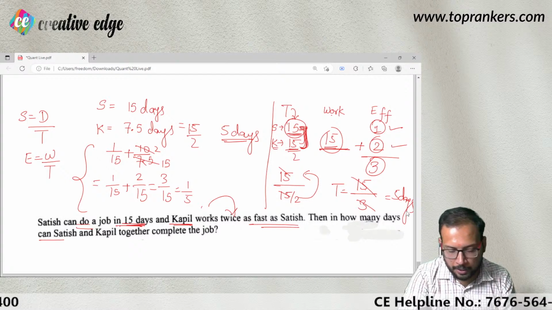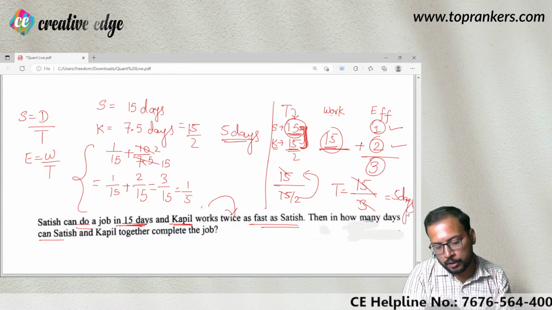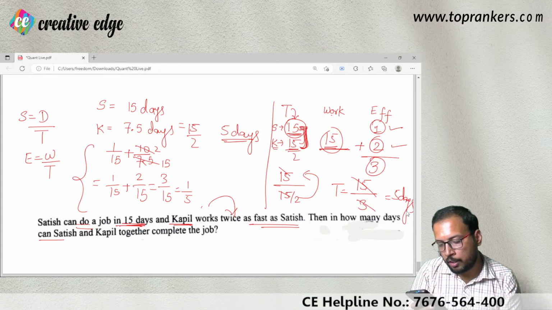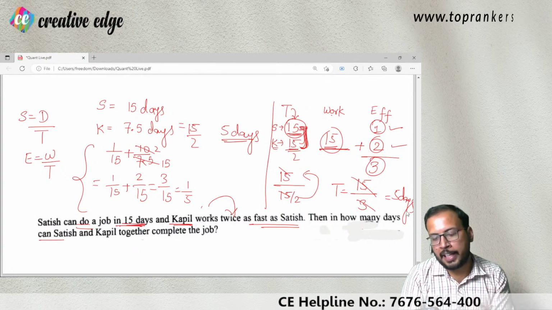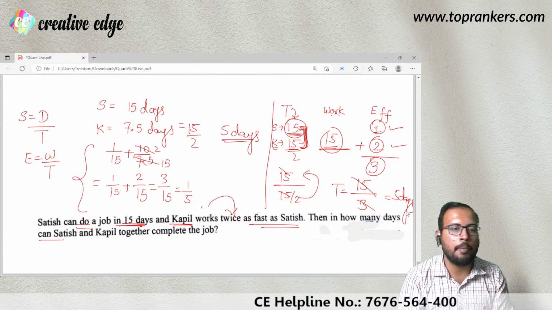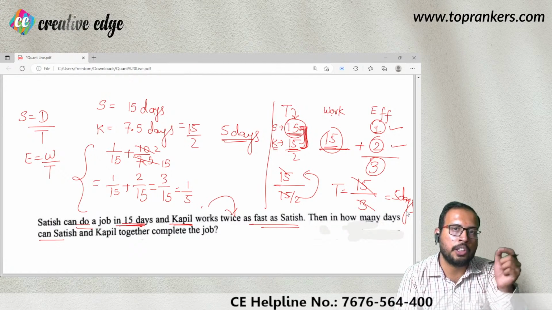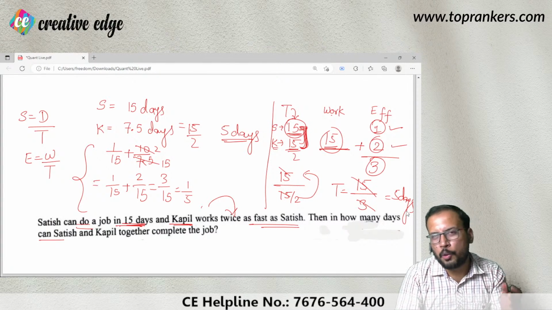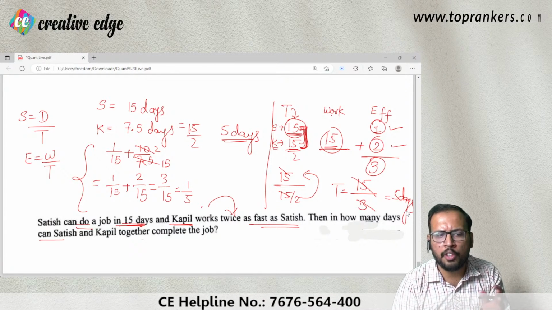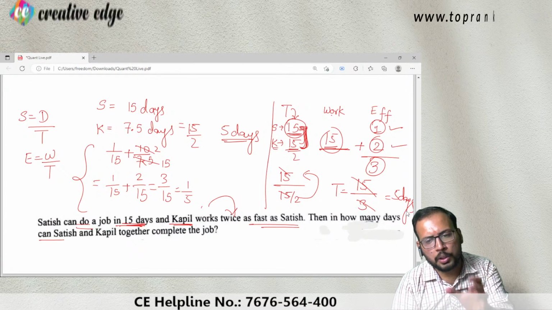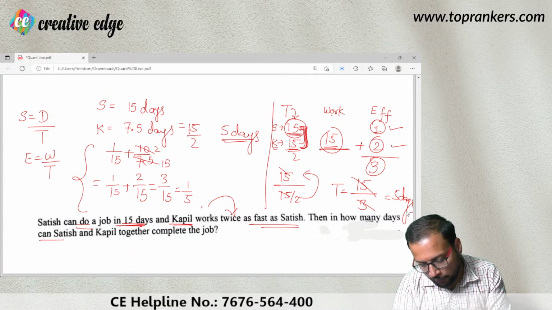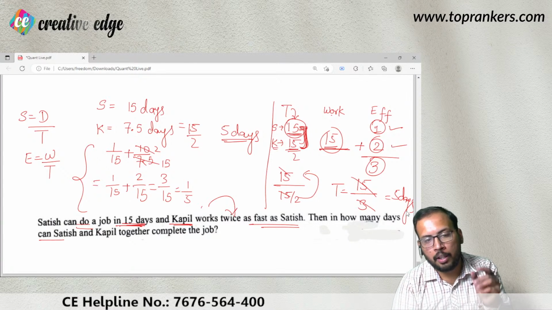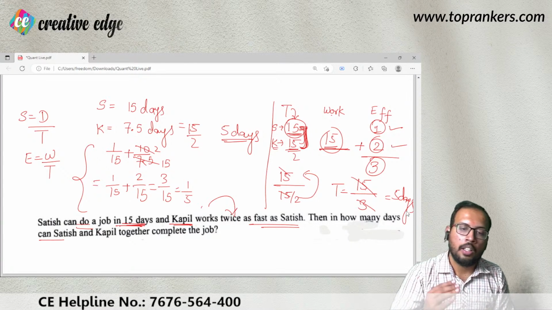So I hope this method must be clear to all of you. Sir, can we take LCM? That would be the total work. Yes, Nasha, I have done the same thing in the second method. The first method was the unitary method where I was considering 1/15, where 1 was the work I was considering, 15 was the number of days. So that was the unitary method, which we generally avoid, or we mostly avoid. We use the LCM method. And you are absolutely right when it comes to assuming that LCM is going to be the work done by both Satish and Kapil.